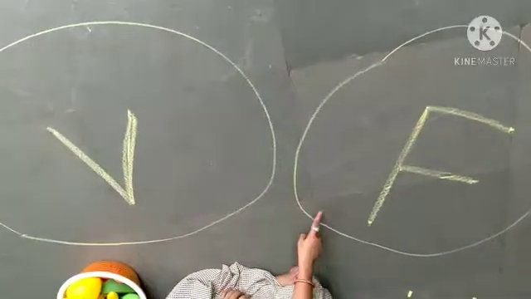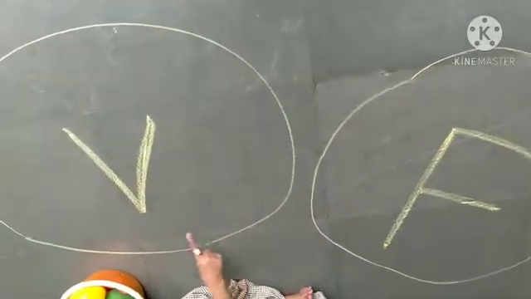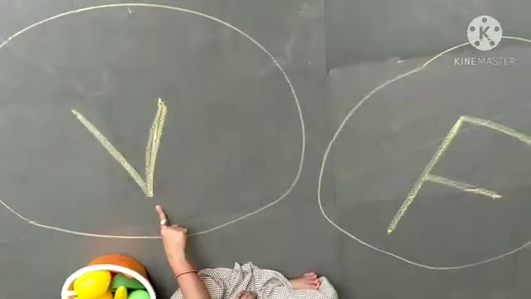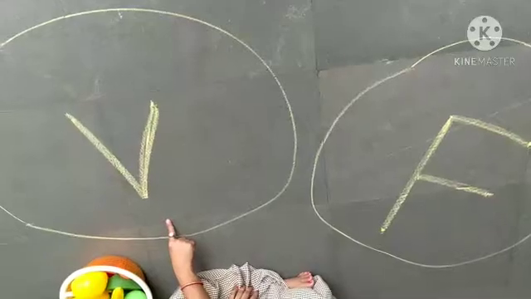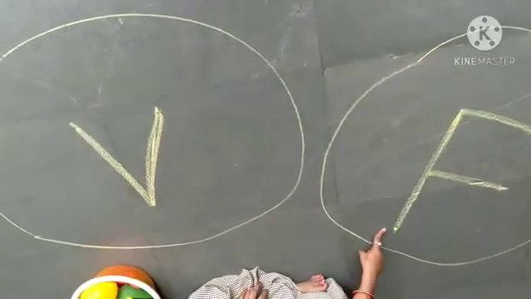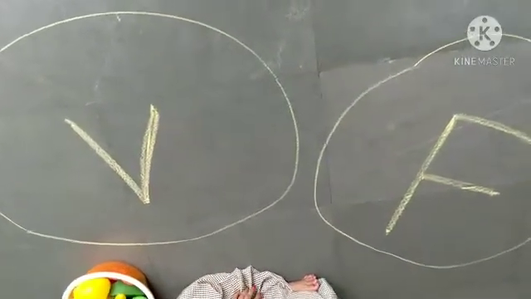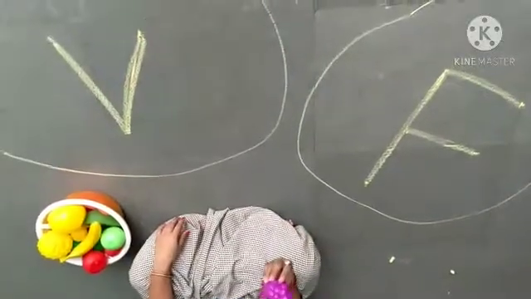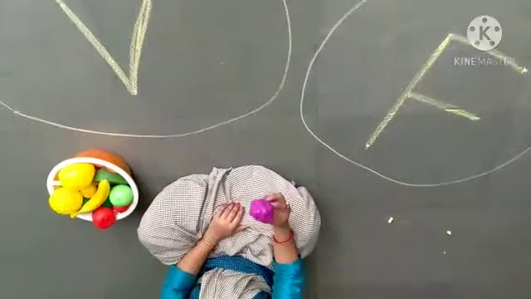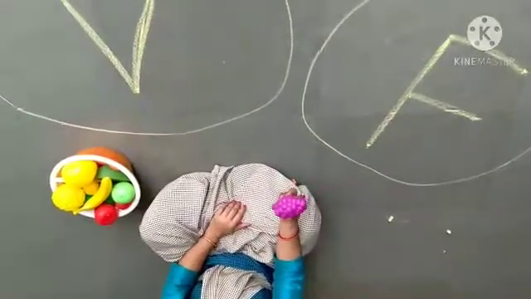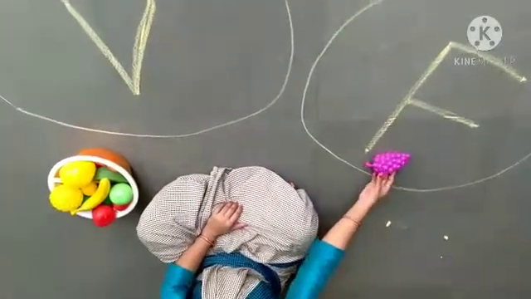Here draw two circles. In the first circle write V. In the second circle write F. V for vegetable. F for fruit. Okay. Look at here. What is this? Grapes. Grapes is fruit, not a vegetable. Fruits. So keep here.